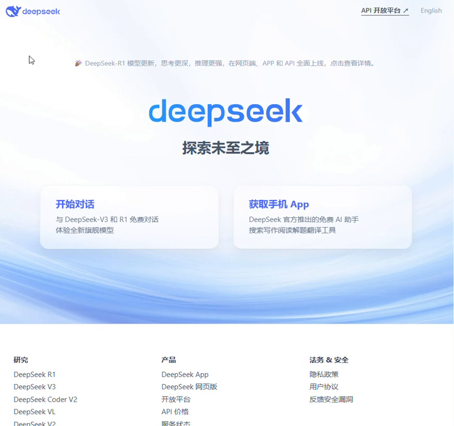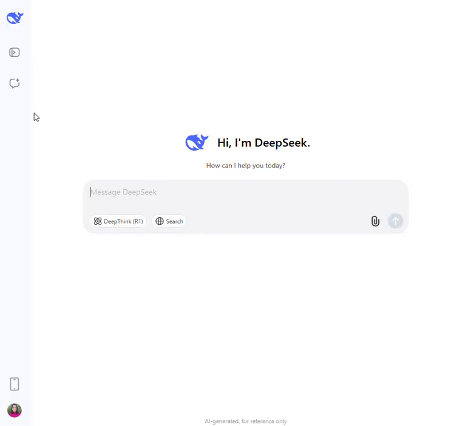Tutorial on how to use DeepSeek to write blog posts for Tomorrow Movement. So the first thing that you do is click over here and it will ask you to log in. You can use your Google account, and you can see here that I am logged in with Google.